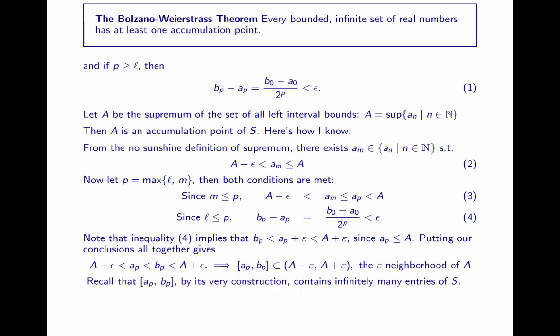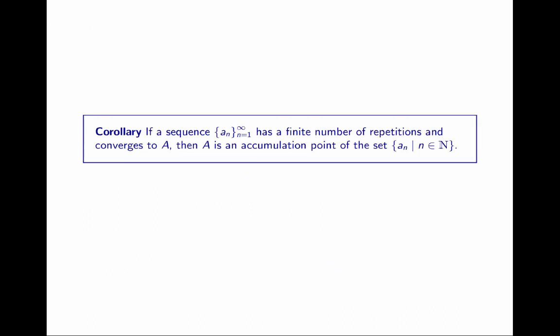Recall that the closed interval AP to BP, which is contained in the epsilon neighborhood of A, by its very construction contains infinitely many entries of S. The fact that epsilon was arbitrary means we have satisfied the definition of an accumulation point. And I rest my case. An immediate corollary to this result is that if a sequence has a finite number of repetitions and converges to A, then A is an accumulation point of the set of all sequence values.